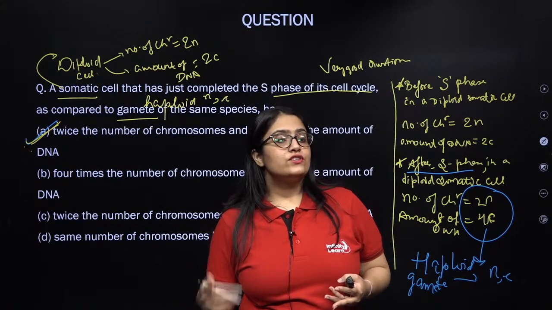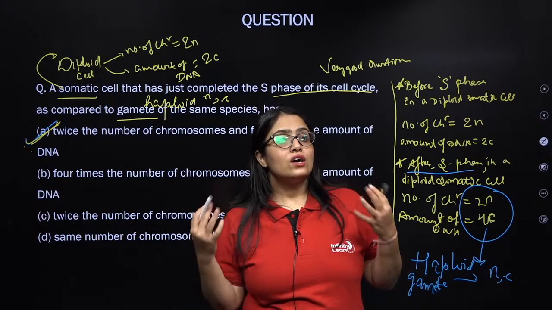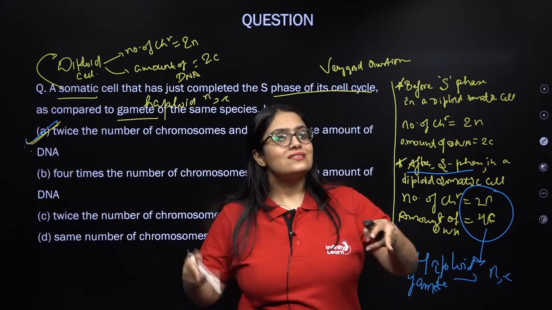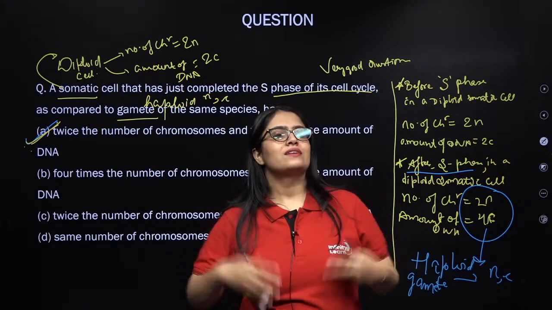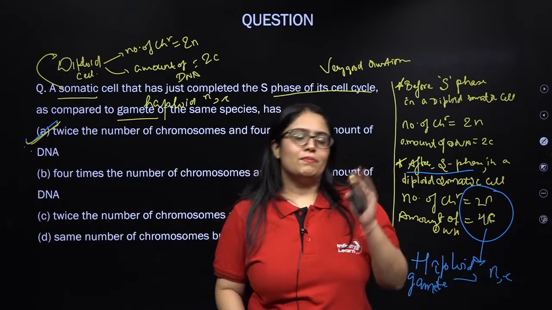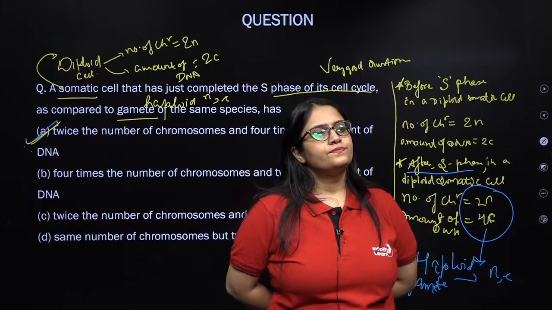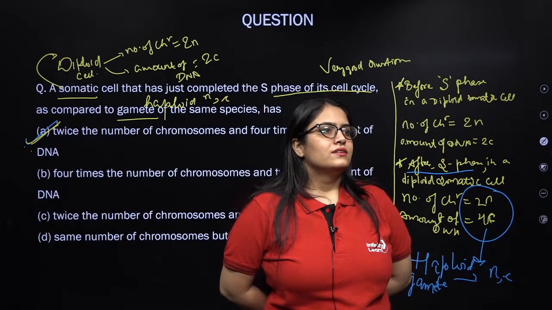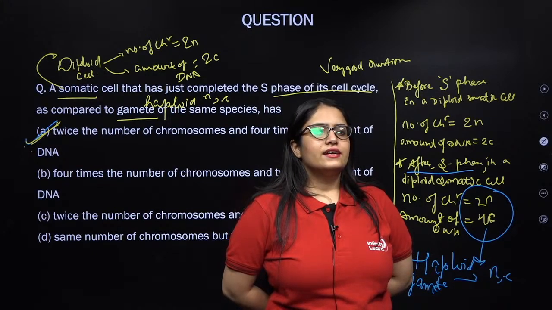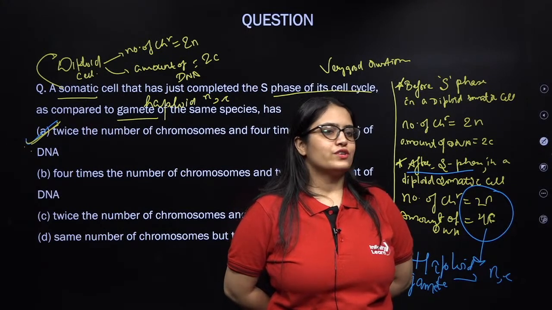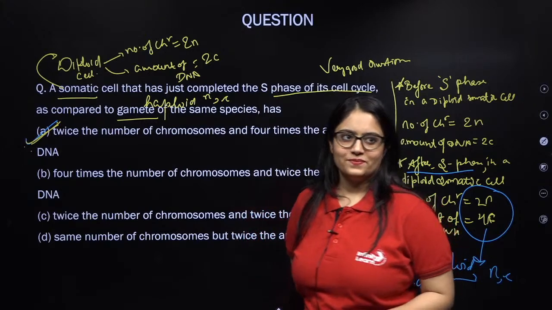In the late prophase or in early metaphase, you can see the compact chromosome with two sister chromatids. तो ये two sister chromatid कहाँ से आई? Because DNA replicate कर गया था S phase में. Is this clear, Ankul and Rajesh? So Ankul, अब से आराम से क्वेश्चन पढ़ना है, नो जल्दबाजी.